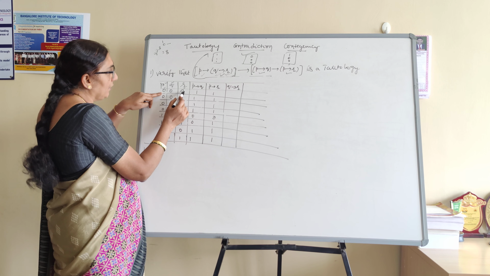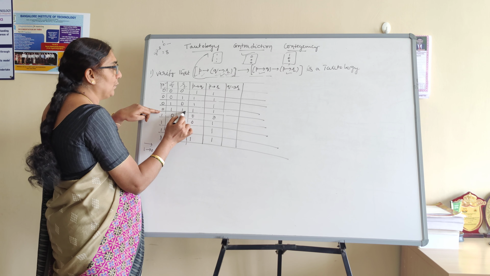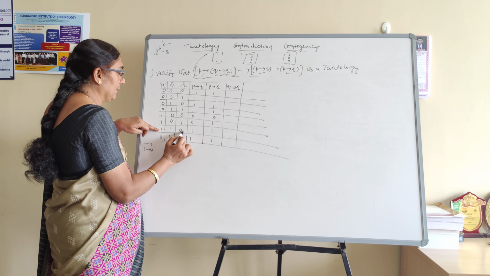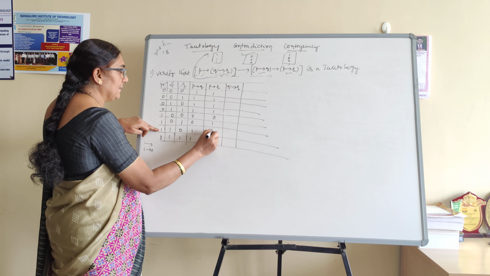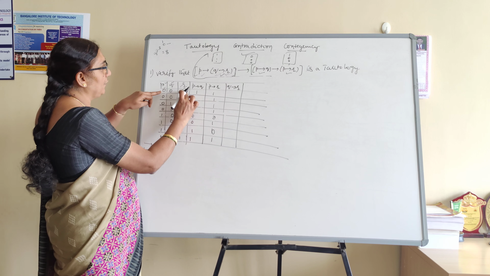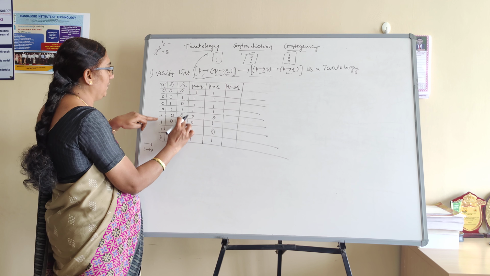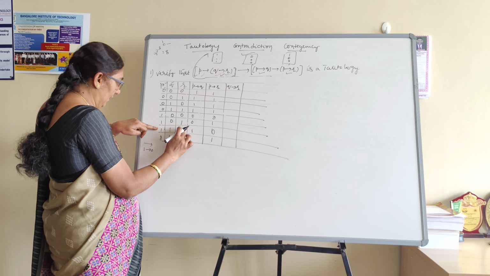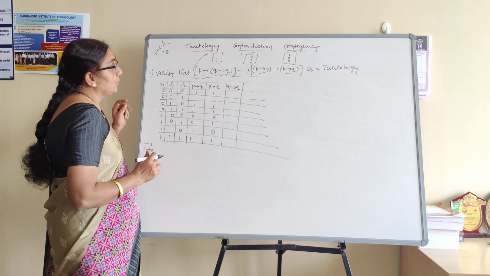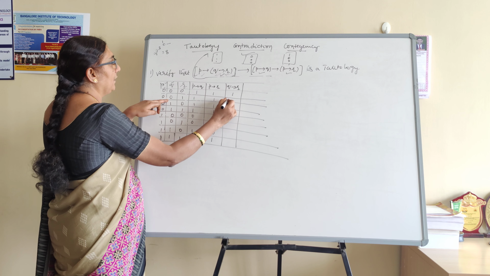Third and first column: 0 to 0, 1. 0 to 1, 1. 0 to 0, 1. 0 to 1 is 1. 1 to 0 is 0. 1 to 1 is 1. 1 to 0, no, I made a mistake. 1 to 0 is 0. So 1 to 0 is 0. 1 to 1 is 1. Okay, that's it. Please verify it. 0 to 0, 0 to 1, 0 to 0, 0 to 1, 1 to 0 is 0, 1 to 1 is 1, 1 to 0 is 0, 1 to 1 is 1. Okay, fine. Now Q to R, second and third column. 0 to 0, 1. 0 to 1, 1.